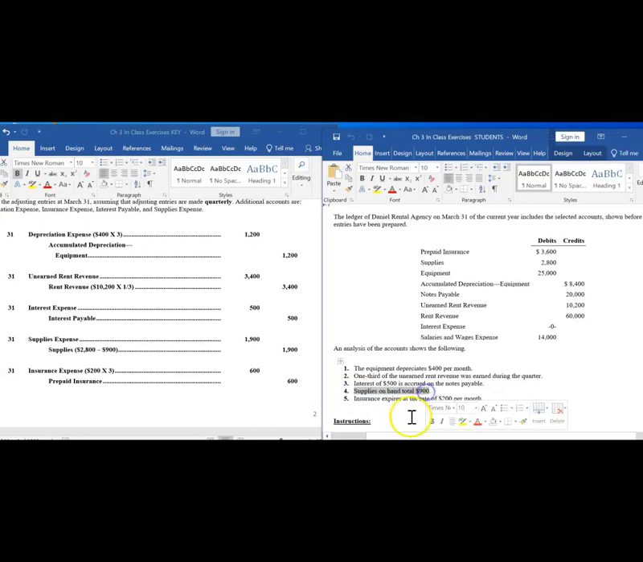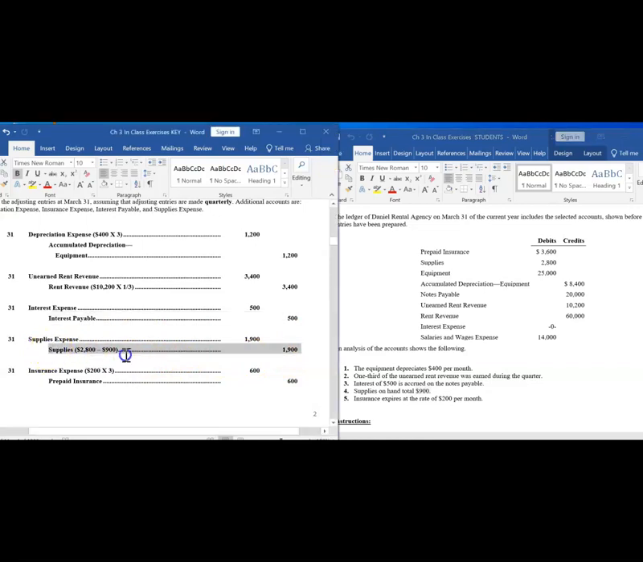Supplies on hand total $900. This means that the company physically counted their supplies, and they counted $900. However, right now, the general ledger is showing a balance in the supply account of $2,800. $2,800 had been purchased, only $900 remains. That means that $2,800 less $900, or $1,900 worth of supplies, were used up.